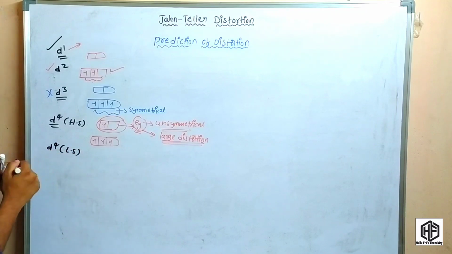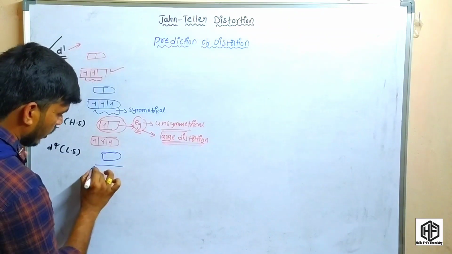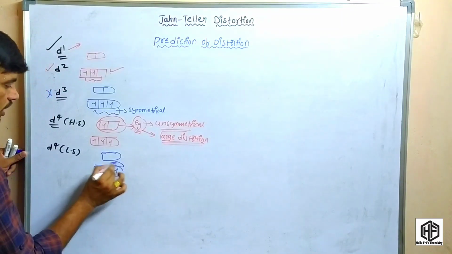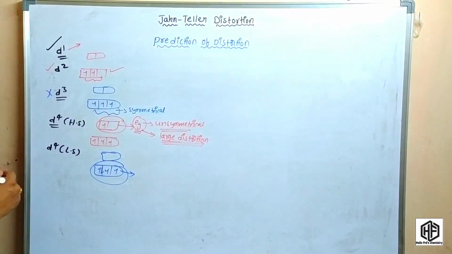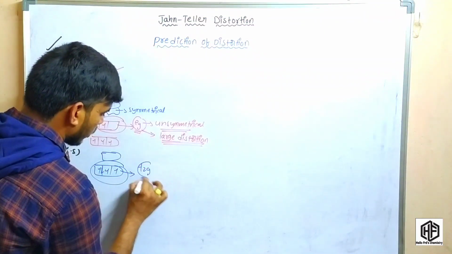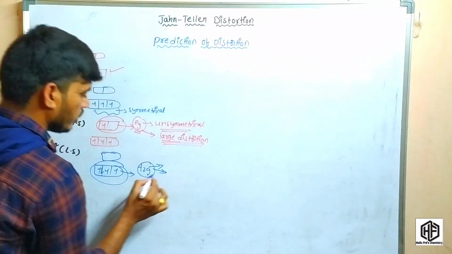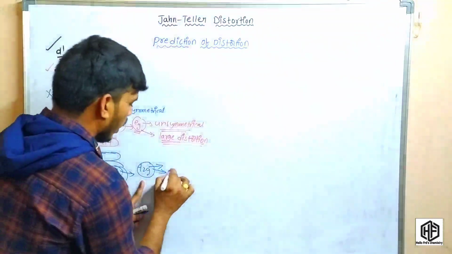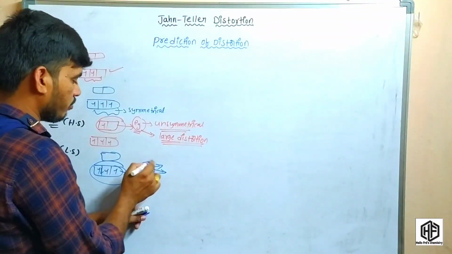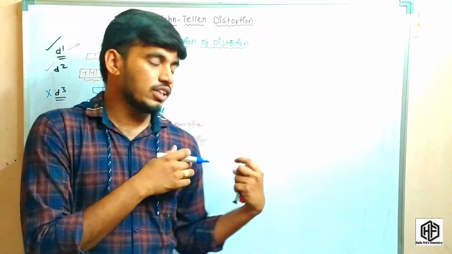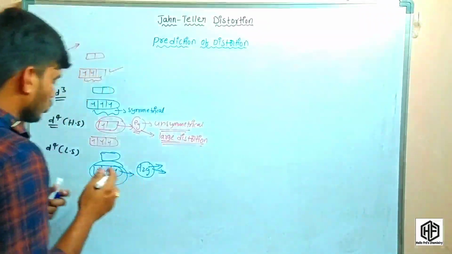So coming to the d4 low spin complexes. This is the eg and here this is the t2g. So the low spin is an unsymmetrical field, with the t2g set orbitals unsymmetrical, so it can exhibit the Jahn-Teller effect. Jahn-Teller distortion takes place, but it is a slight and weak distortion because the t2g set orbitals are present in between the axes.